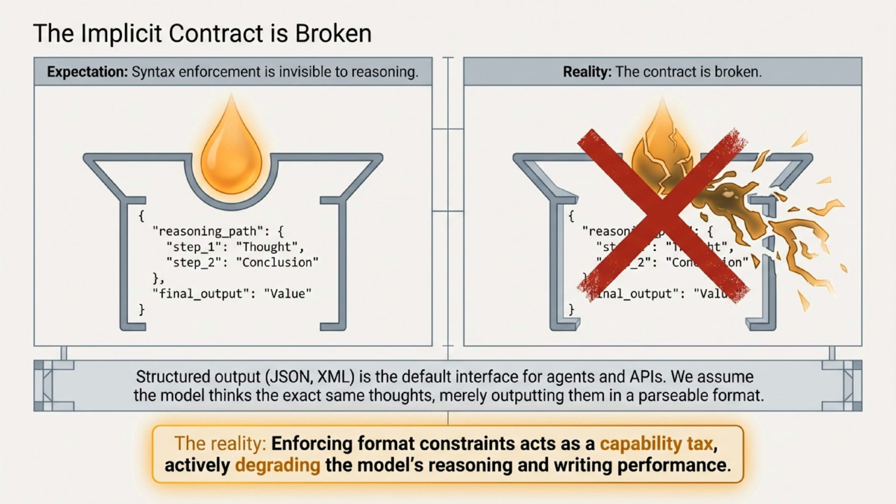In the AI software world, there is an implicit contract. We assume that enforcing syntax rules, like JSON or XML, is completely invisible to the model's actual reasoning. We expect the model to think the exact same thoughts, merely outputting them in a parsable format. But the reality is that this contract is broken. Enforcing format constraints acts as a hidden capability tax that actively degrades both the model's reasoning and its writing performance.